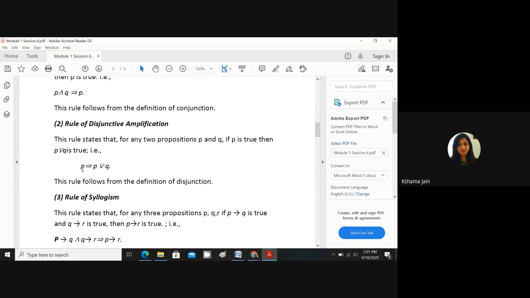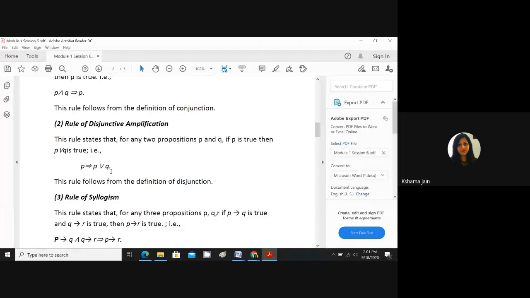And out of them, we have considered that one of the propositions is true. So if we put the disjunction sign with any other proposition, it doesn't matter if this other proposition Q is true or false. We don't know anything about it. If it is false or if it is true, P disjunction Q will be true, right? So you remember this rule of disjunctive. If P is true, then you can insert another proposition with the disjunction sign and it will also be true. So P is true, then P or Q is also true. Understood?